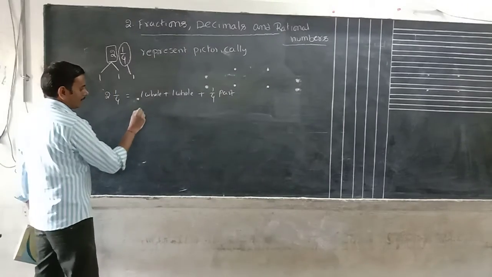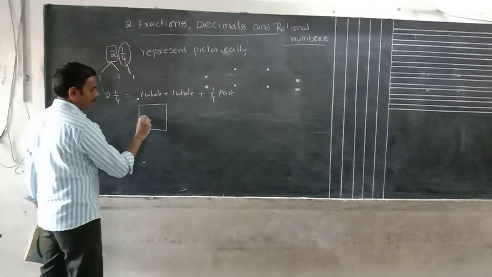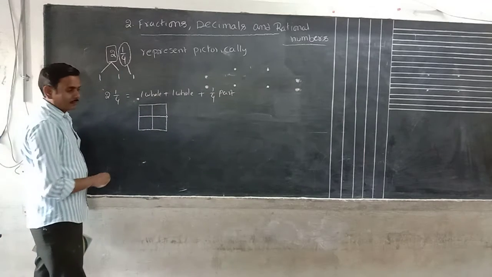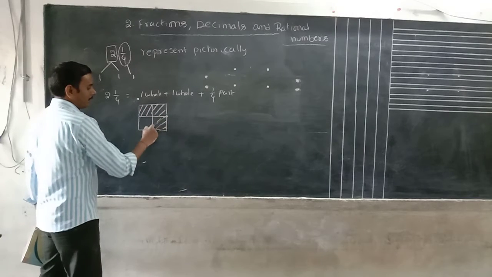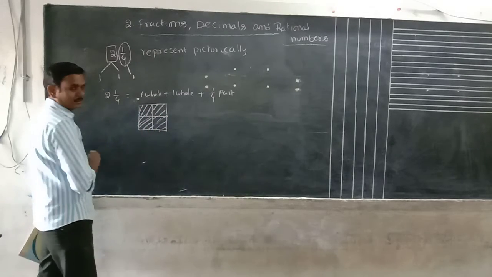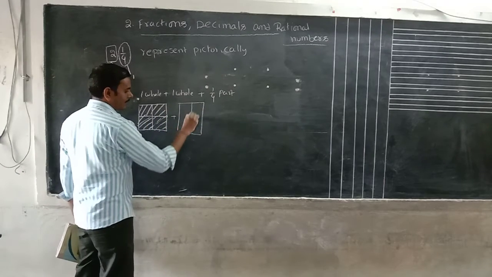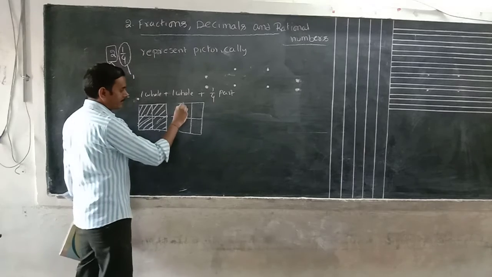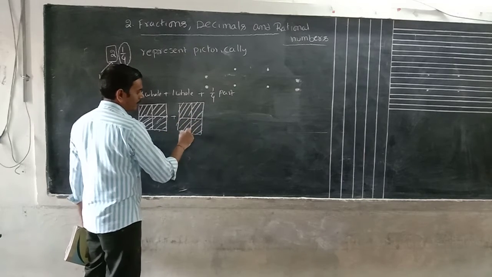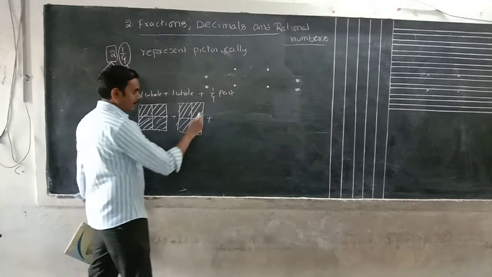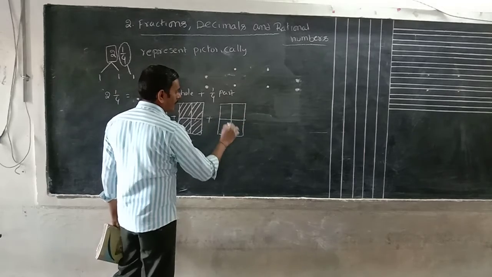How can we represent it? I want to take a square. One whole part means all parts will be shaded. Plus the second one, also all parts will be shaded because it is a whole part. Plus the last one, only one fourth part is shaded.